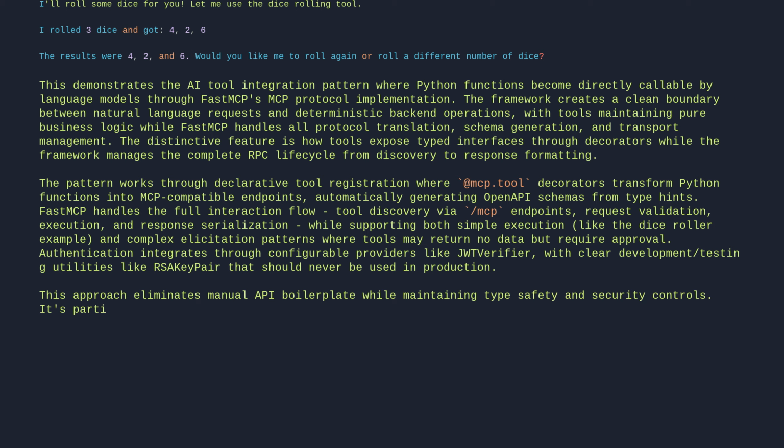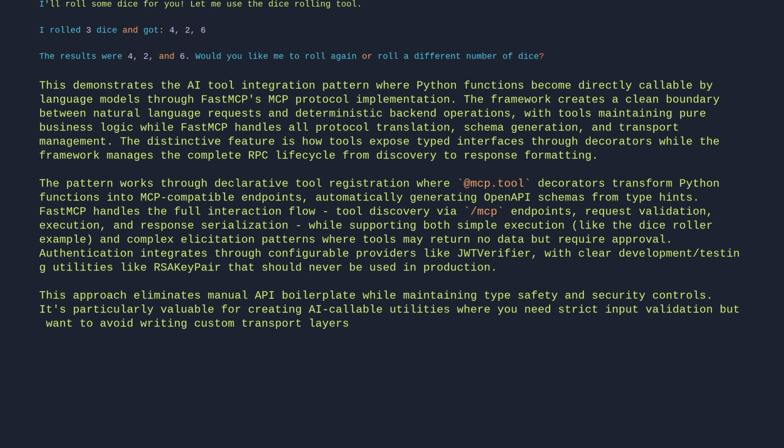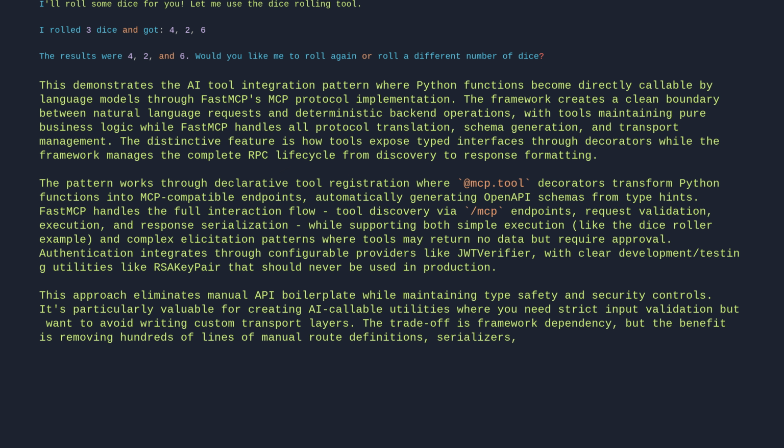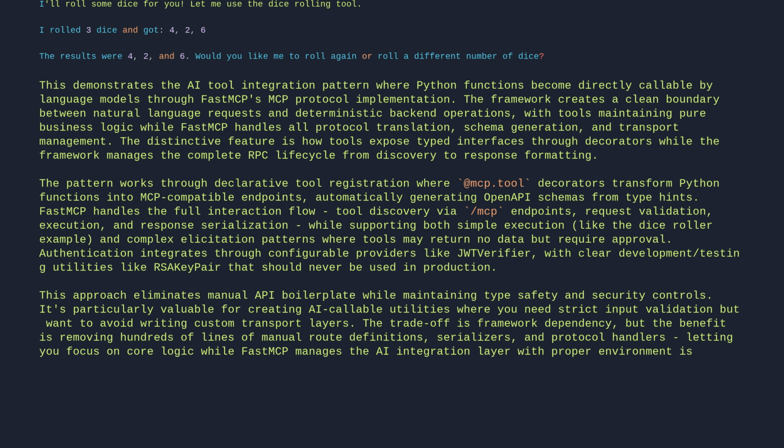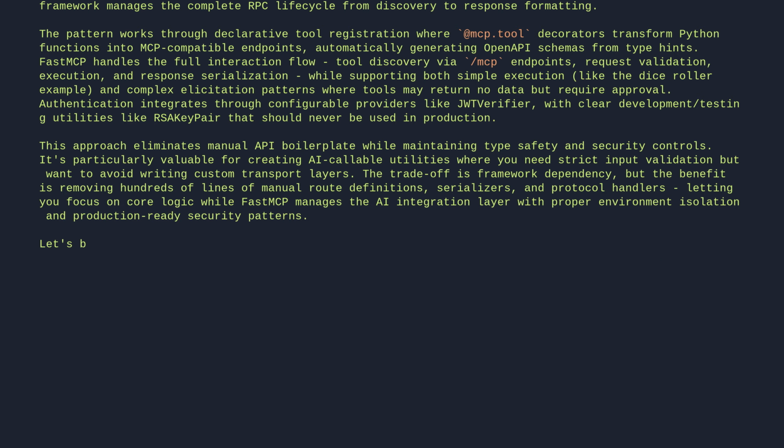It's particularly valuable for creating AI-callable utilities where you need strict input validation, but want to avoid writing custom transport layers. The trade-off is framework dependency, but the benefit is removing hundreds of lines of manual route definitions, serializers, and protocol handlers, letting you focus on core logic, while FastMCP manages the AI integration layer with proper environment isolation and production-ready security patterns. Let's break it down line by line.